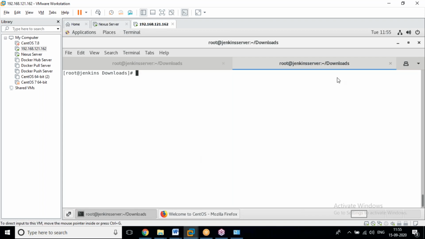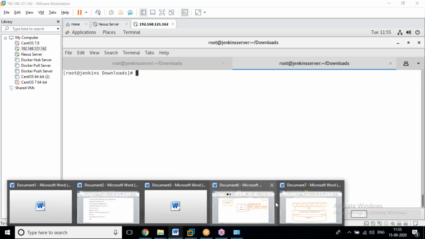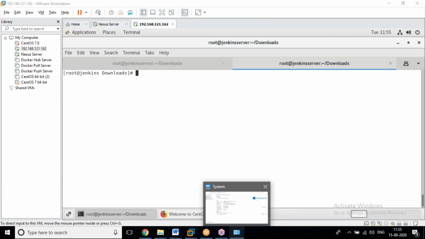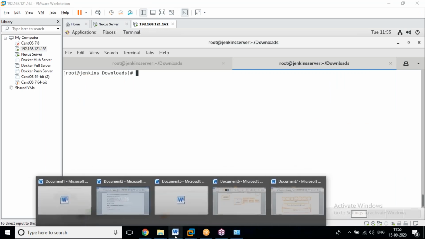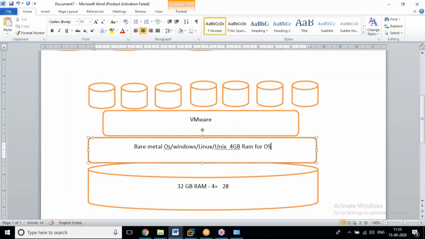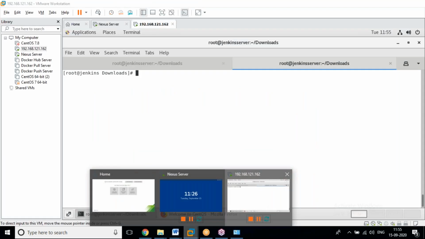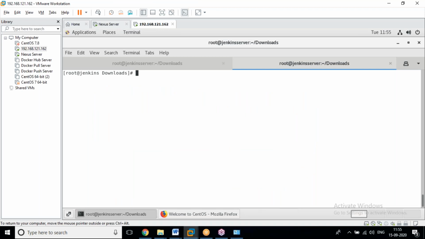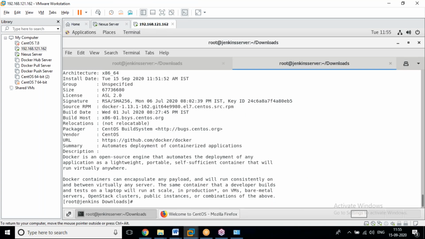In one single class, we can't discuss everything. So here, in this machine, what we are doing: this is not possible. If you want to create many more VMs, we can't. But by this technology, we can. rpm -qi docker, so we install that package.